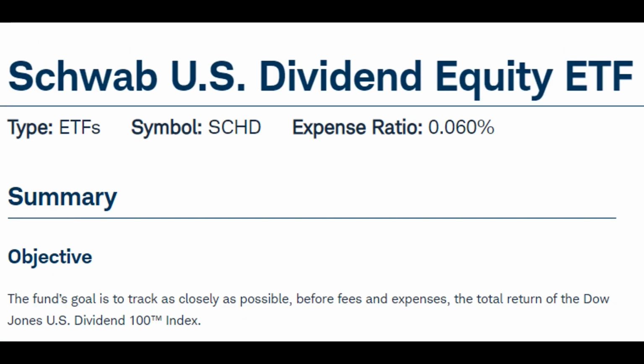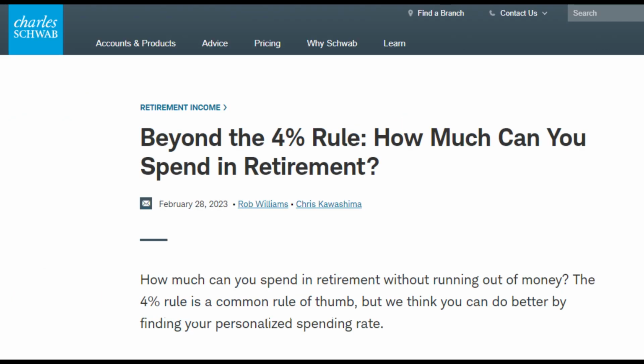SCHD has 103 holdings currently. Its goal is to track the Dow Jones US Dividend 100 Index. The current SEC yield is 3.44%, which many dividend investors find attractive because it is getting close to that 4% distribution target many calculate their retirement needs from. More about the powerful psychological aspect of that later.